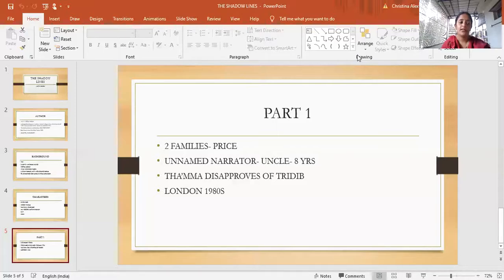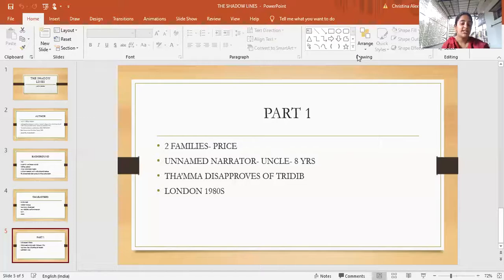The mention of Trideep's gastric problem at this point in the story is important. Why? Because it shows us that the narrator is a child, and for a child, things like gastric problems are very, very interesting, and that's why he's mentioning it. It shows the point of view in which the novel is written at this point, the point of view of a child. And from this point, we are taken to the major events of the novel.